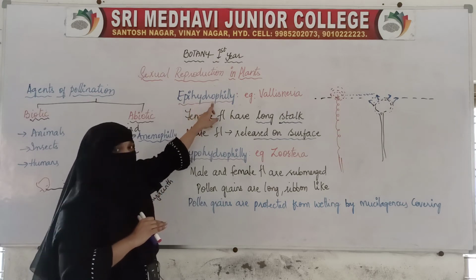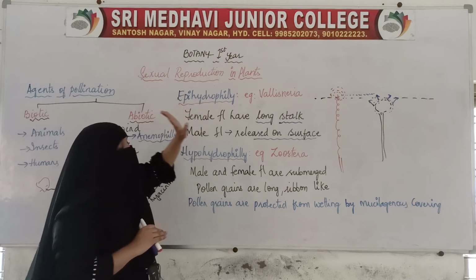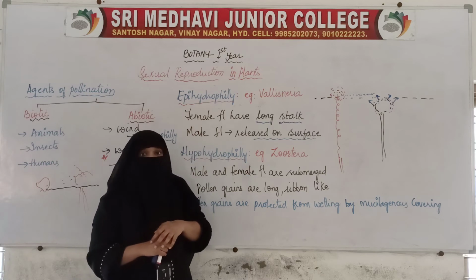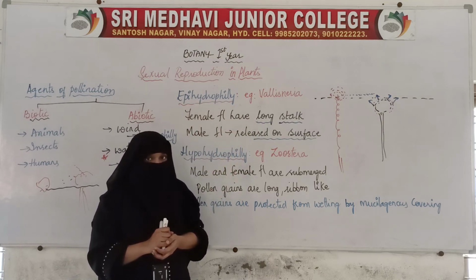So water is only helping, and where is this pollination taking place? On the surface of the water. So that is why it is epihydrophily. We see this in Vallisneria.